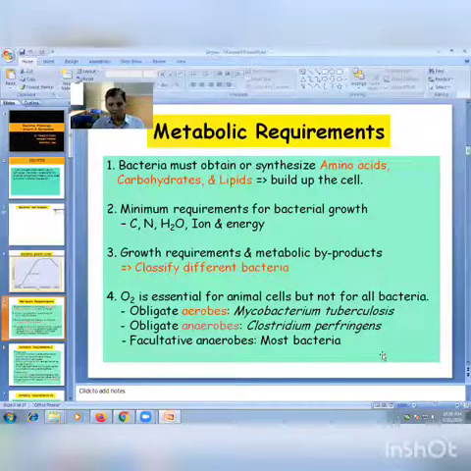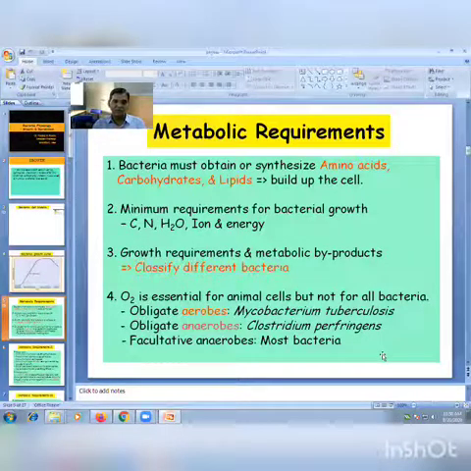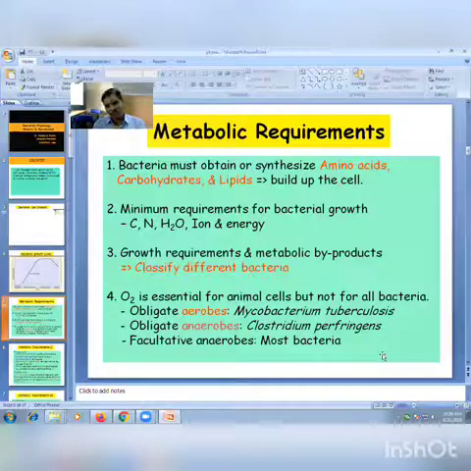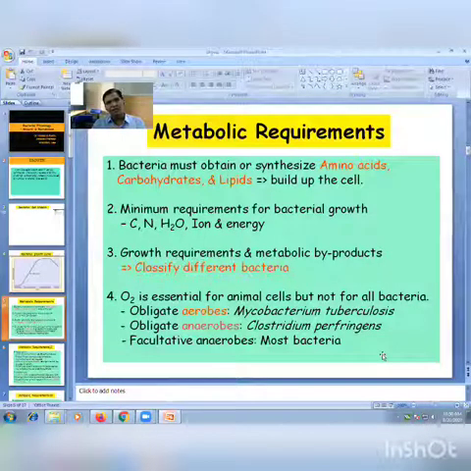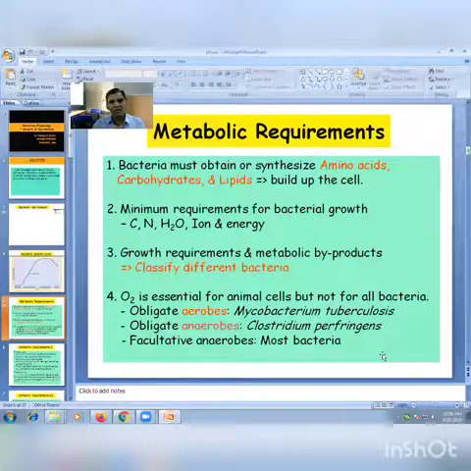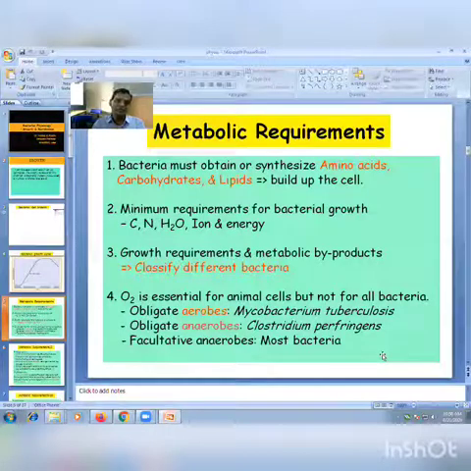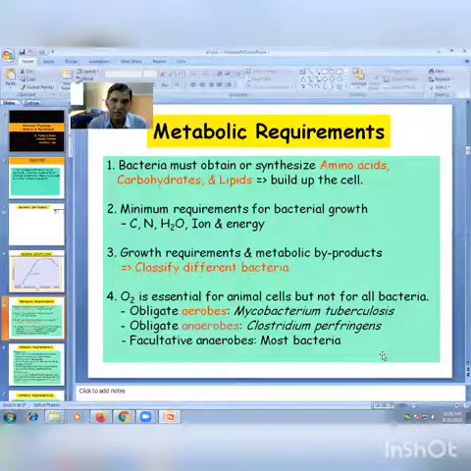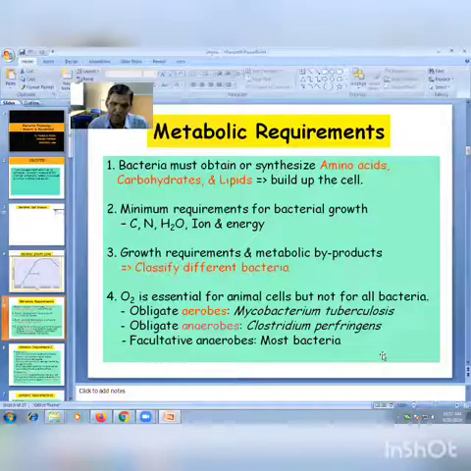So again, it is an MCQ question. What do you mean by capnophilic bacteria? Capnophilic means those bacteria which require 5 to 10% carbon dioxide. Well-known examples are Brucella abortus, Neisseria, Streptococci, and Haemophilus influenzae. They are capnophilic in nature. They require more carbon dioxide. So this is about oxygen and carbon dioxide.